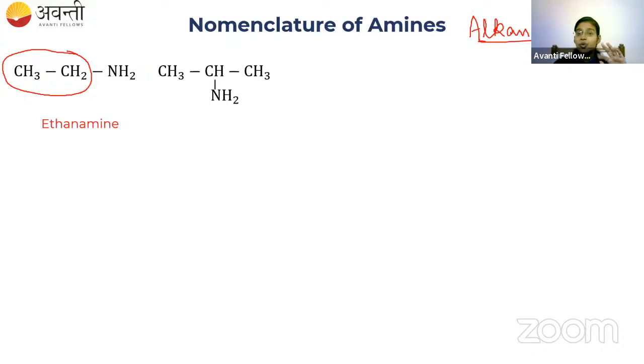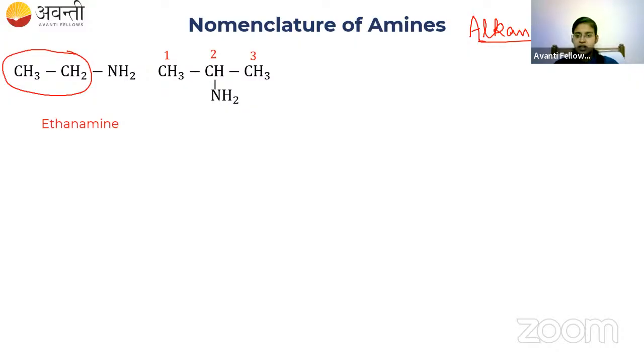What about this? If we have more than 2 carbons in our compound, we have to start numbering, right? And here you can number from left to right or right to left. Any type of numbering is okay because it is symmetrical, no? So we have 3 carbons and to the second carbon, amine is attached. So what could be the correct name for this compound? Can anyone guess and tell me the answer?